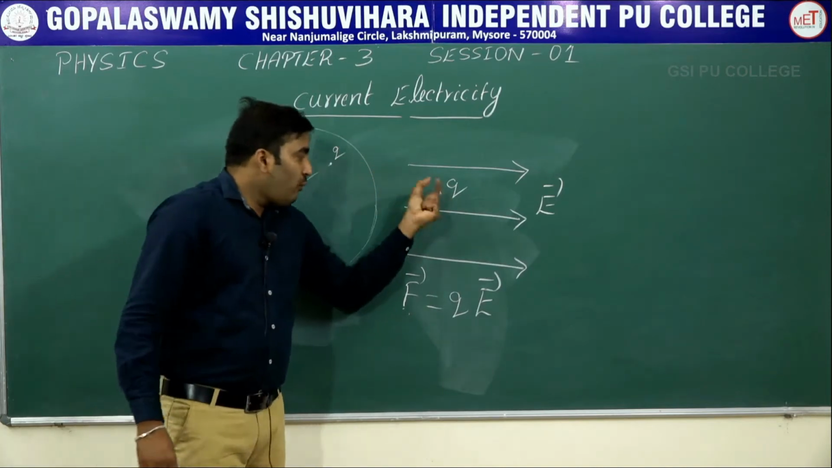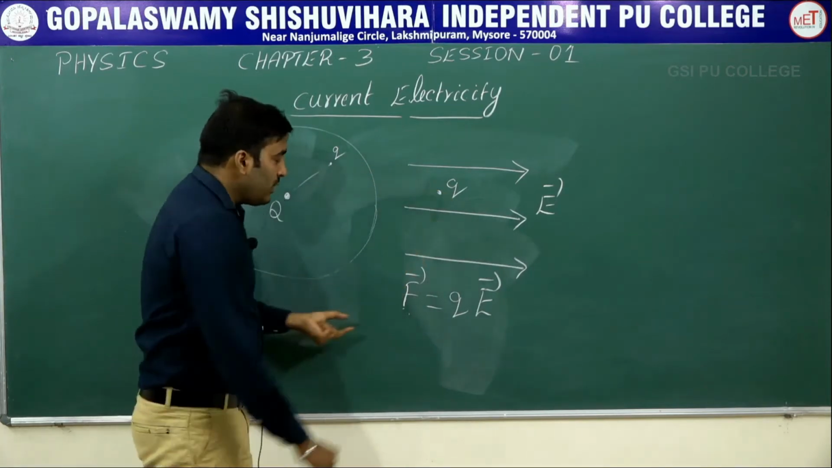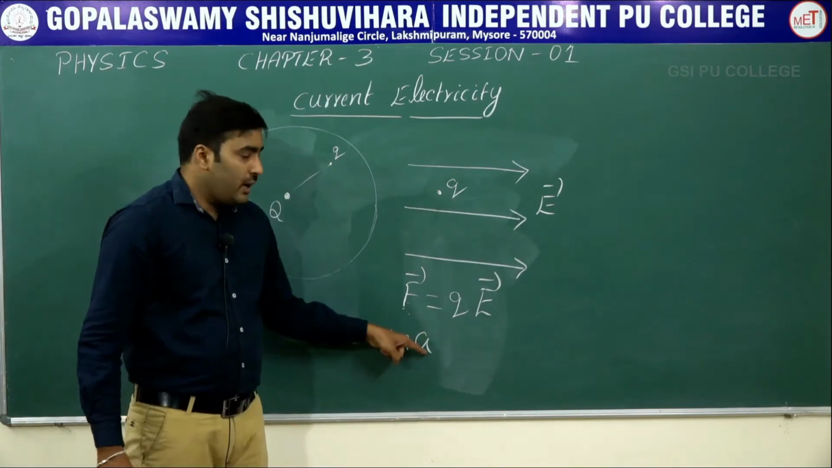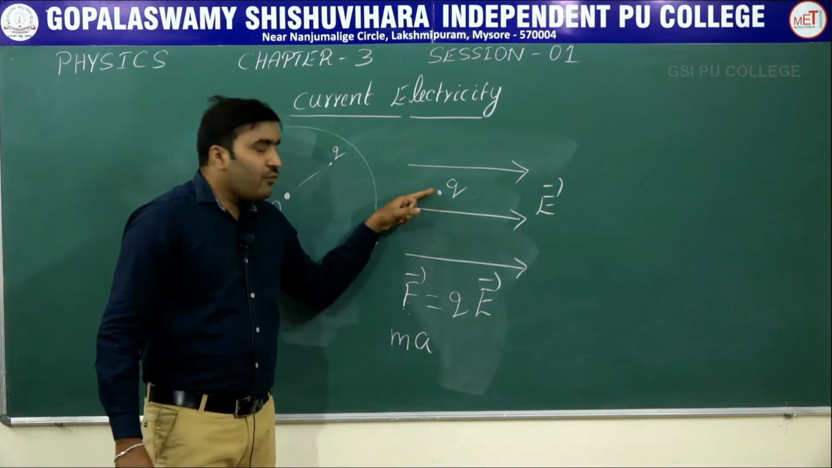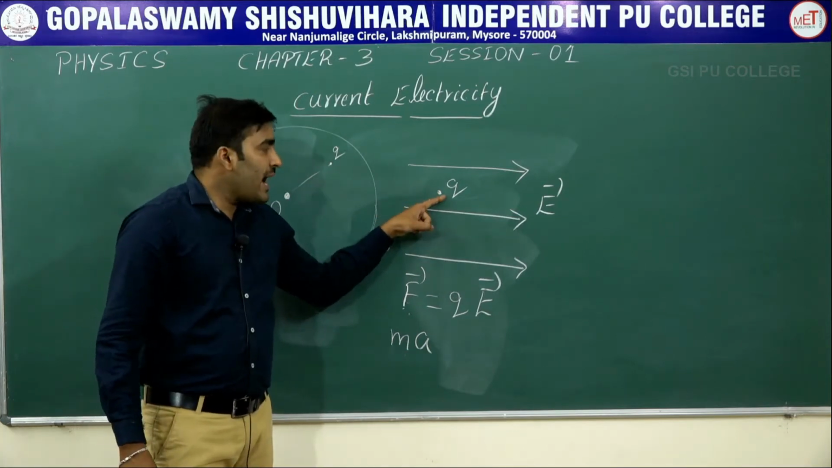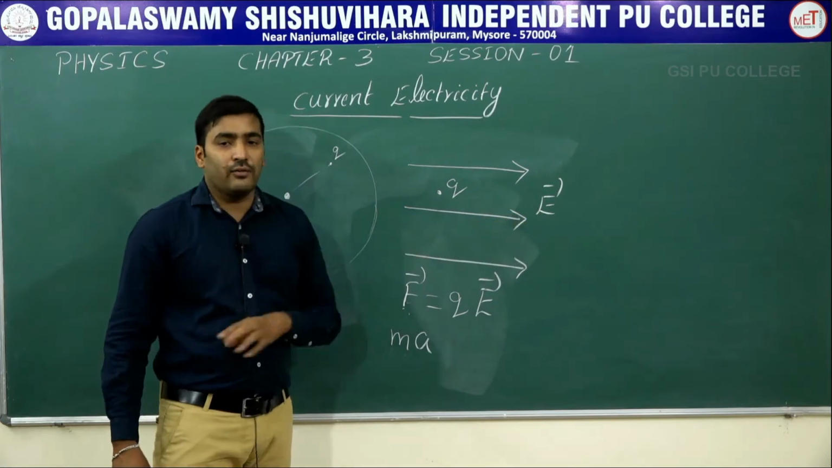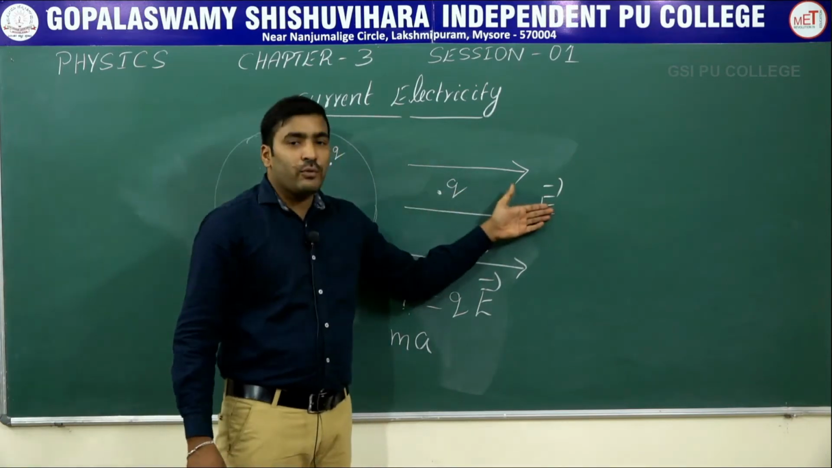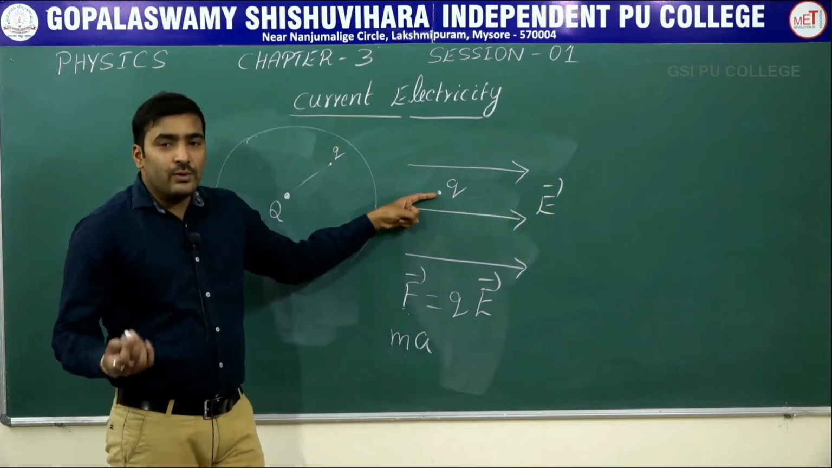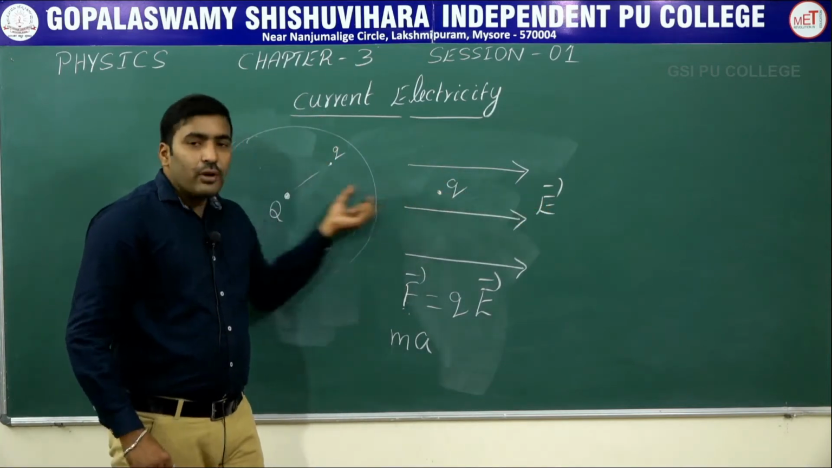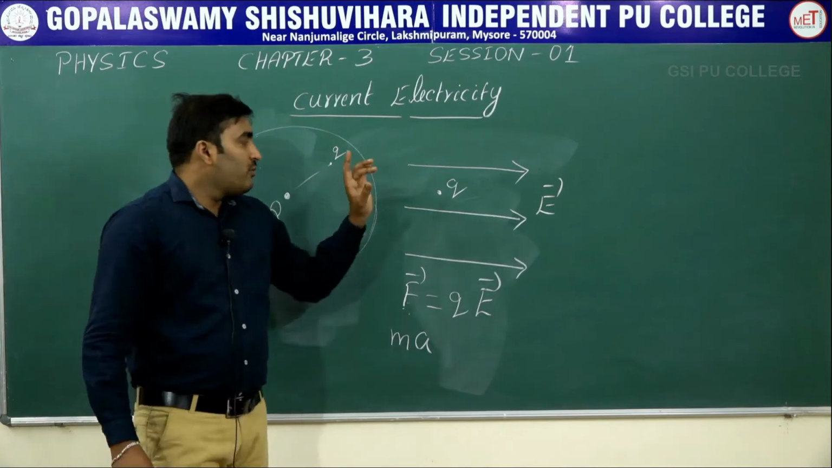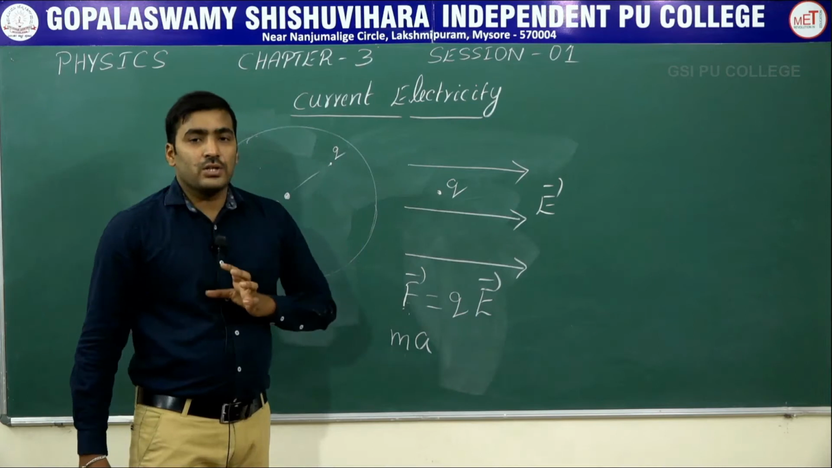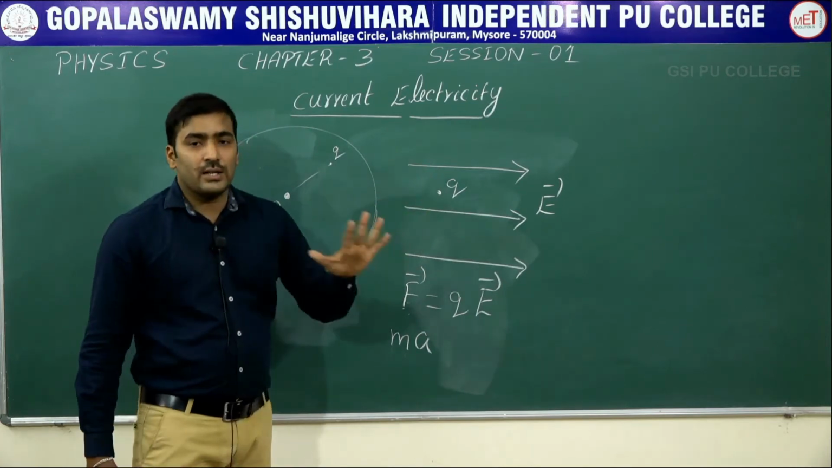If there is a force on this charge, we know that force is written as M into A. So, F is equal to M into A, and there will be an acceleration for this charge. This charge will be accelerated inside the electric field. If this charge is a positive charge, it will accelerate along the electric field, and if it is a negative charge, it will accelerate opposite to the electric field. So, however, if the charge is placed in an electric field, it will have an acceleration. So, there will be a motion for a charge.